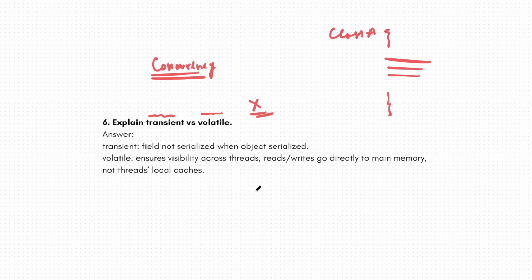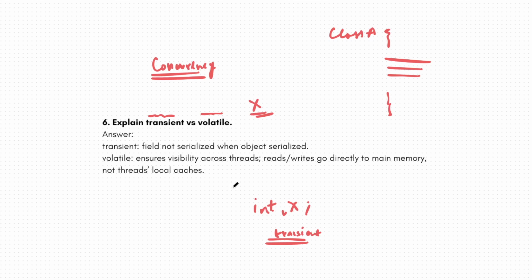For example, I have int x defined. If I use the keyword transient over here, it means I am telling the compiler not to serialize this. Skip this.